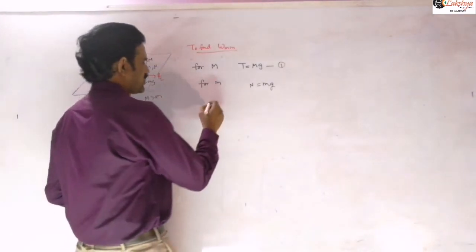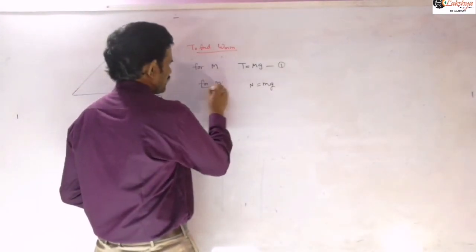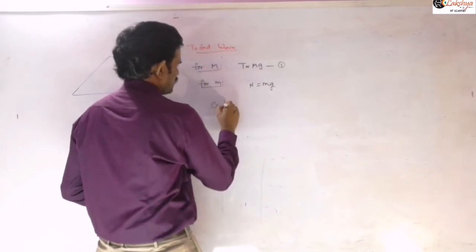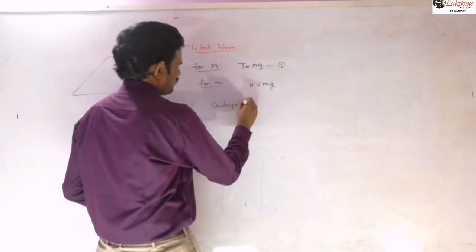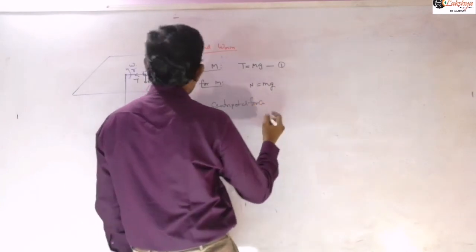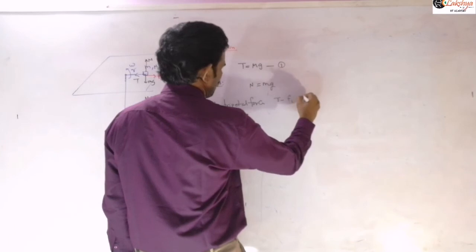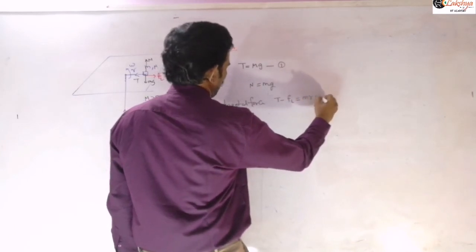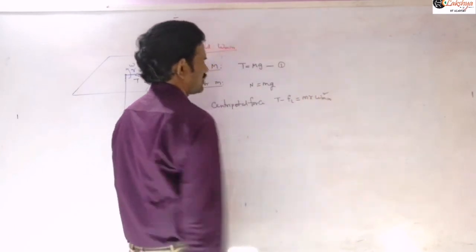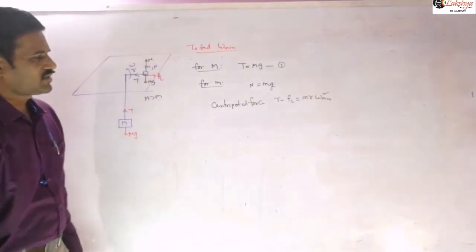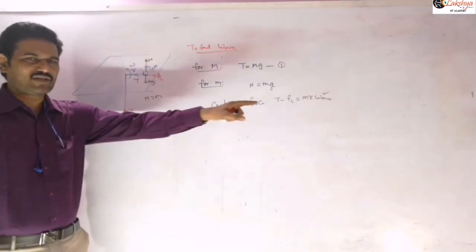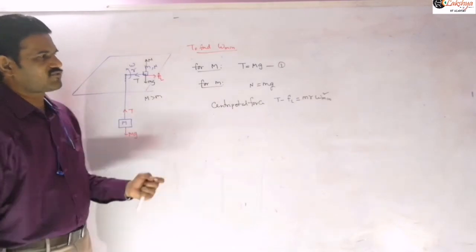So the centripetal force equation we can write as T minus FL is equal to m r omega minimum square. Here R is the radius and omega minimum is the minimum angular velocity, which is our required value.